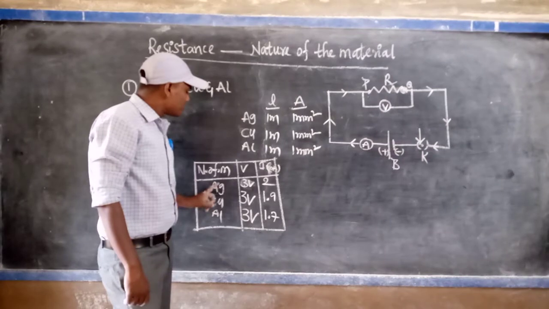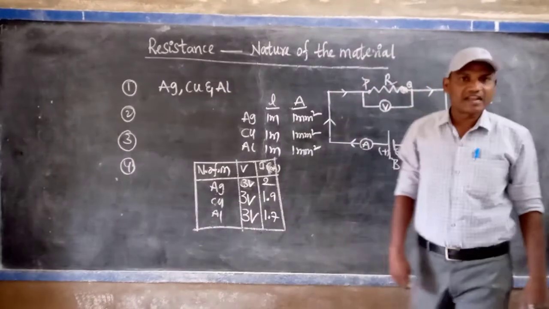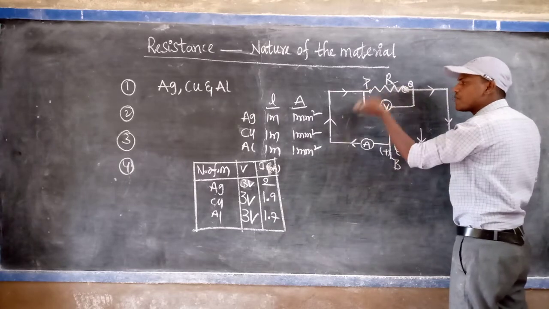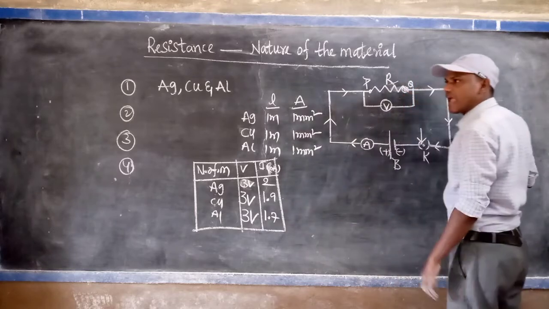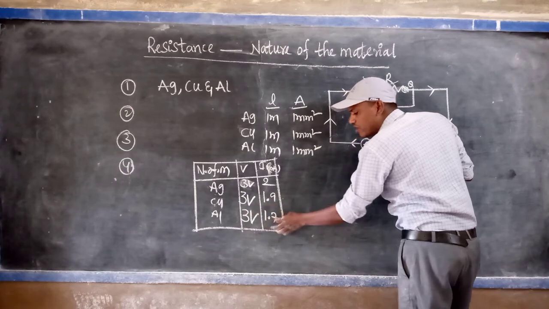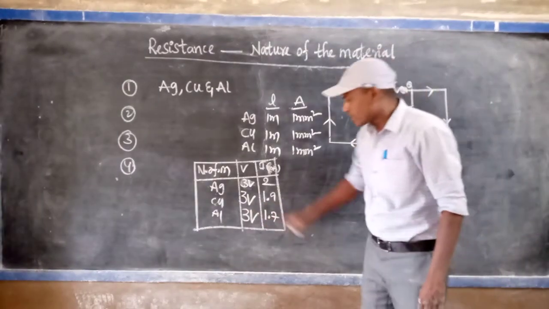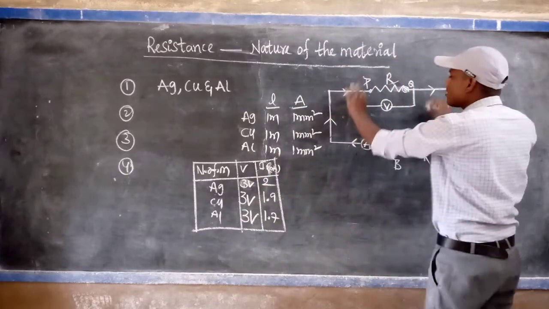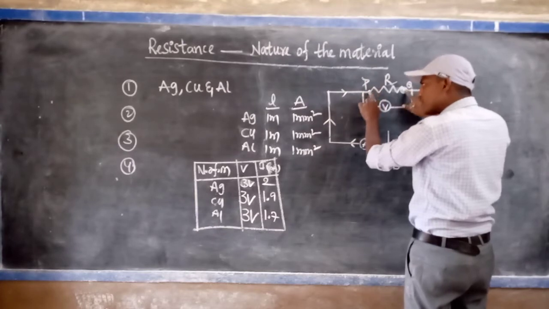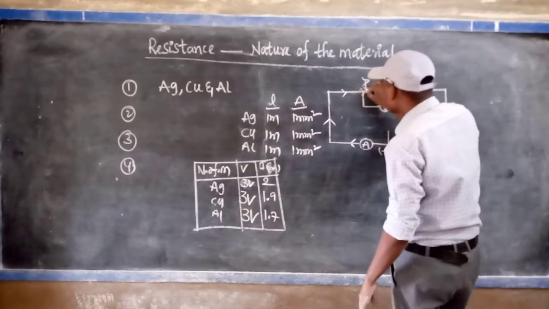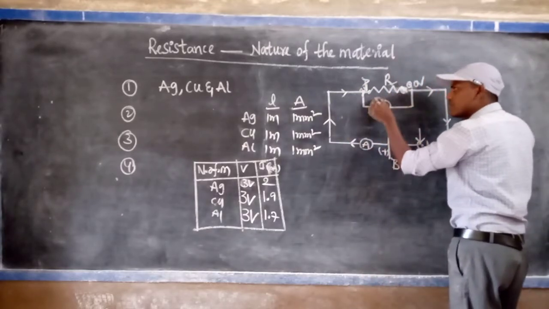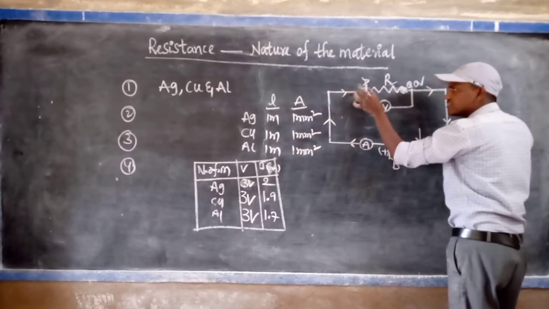So when we use the silver wire between P and Q at 3 volts, the current passing through the silver wire is 2 milliampere. But in the copper wire it is 1.9 and in the aluminum wire 1.7. Here you observe that the potential difference applied between the P and Q ends of the conductor is the same for silver, copper and aluminum, because here it is 3 volts and here 0 volts. For whichever of the 3 materials we use, we keep the voltage constant.